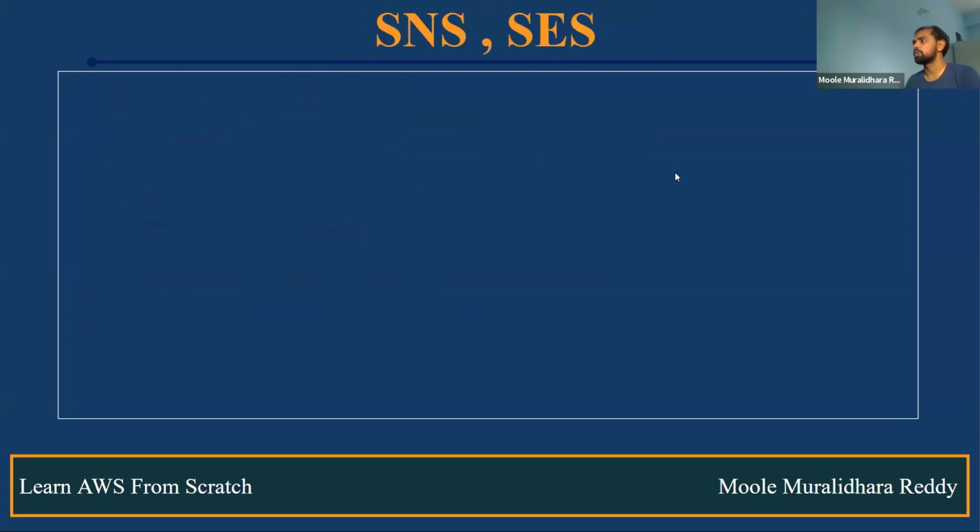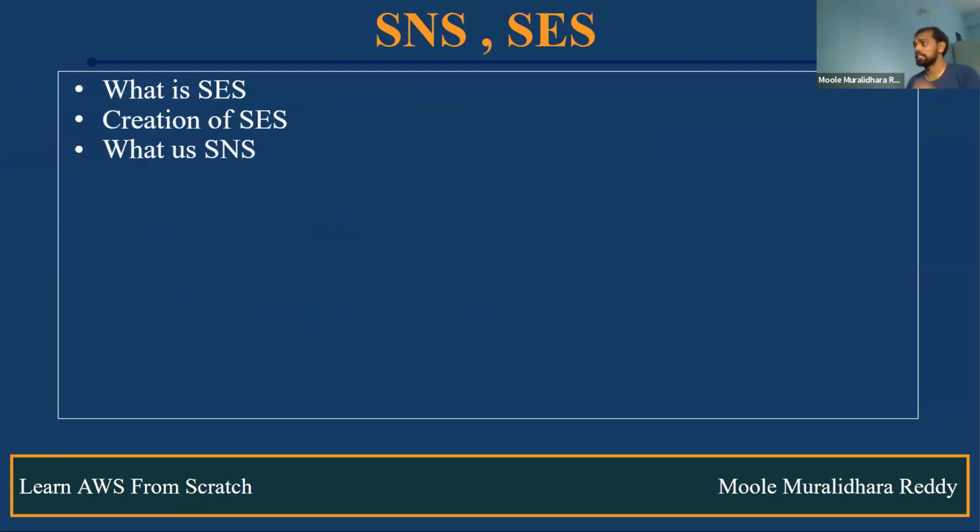And also SNS. What is SNS? How do we create the SNS and SES? Where exactly will we use SNS and SES? How do we create them? And the next one is SES and SNS.